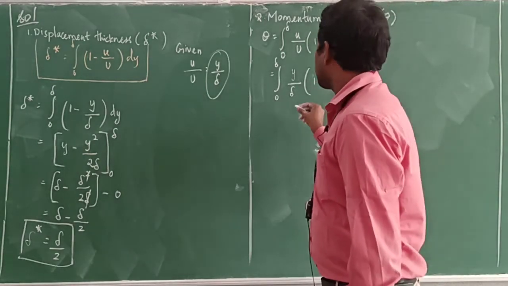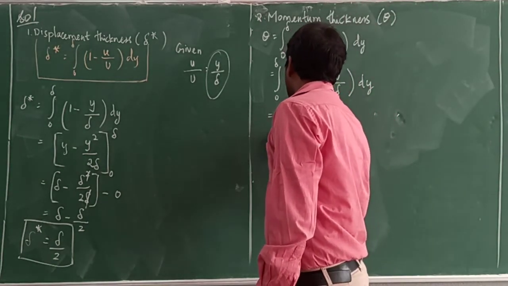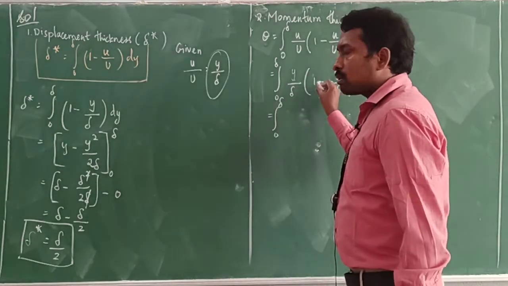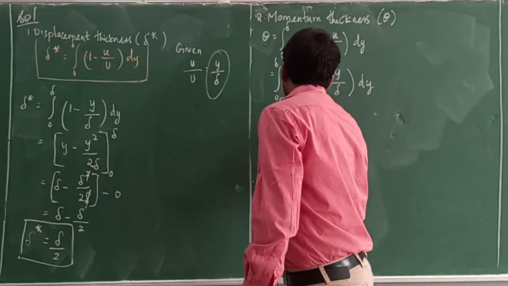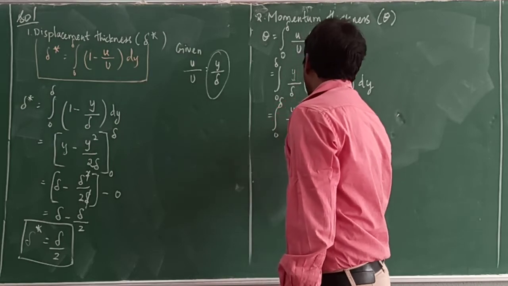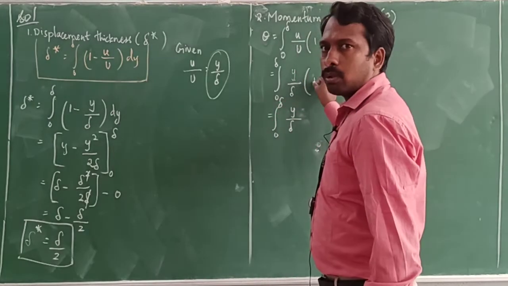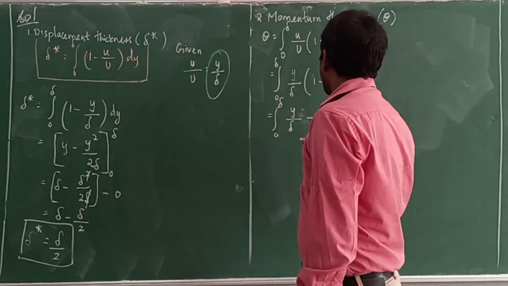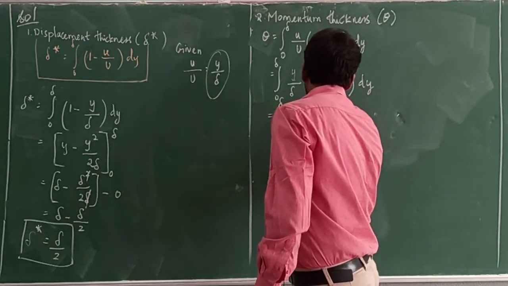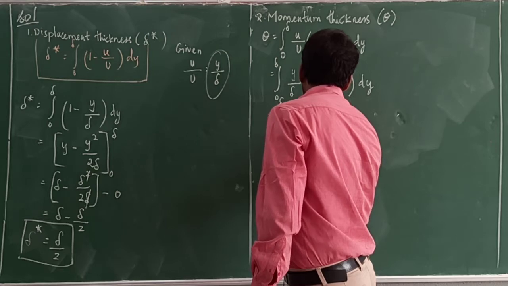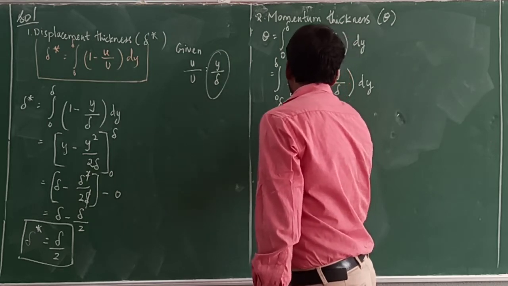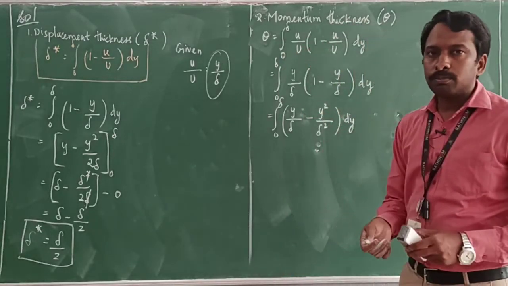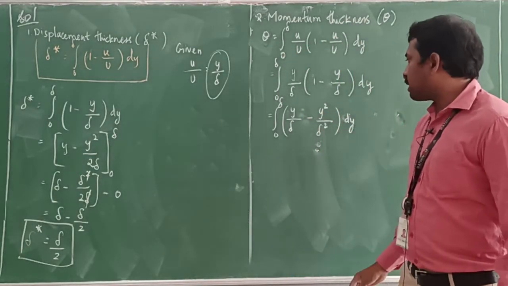Multiply: integral over 0 to delta, y by delta into 1 is y by delta, minus y by delta into y by delta, which is y square by delta square, dy. So first we need to simplify these terms and start integrating.